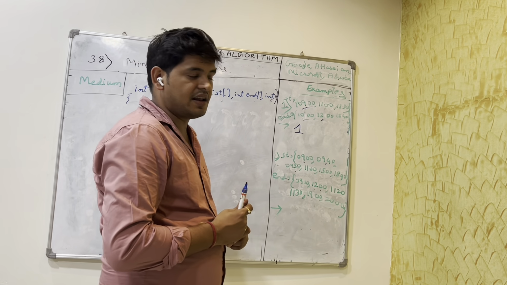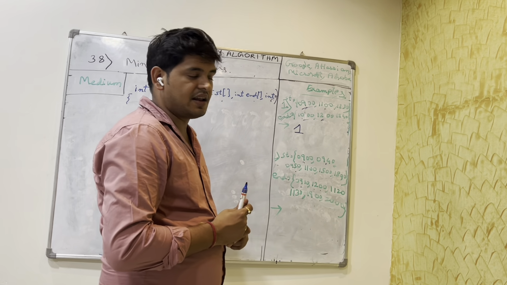Now in the first platform, the 9 and 9:10 train is done in one platform, and the 9:40 and 12 train occupies it. Now the next train comes at 9:50, so we have another platform for this 9:50, and this goes at 11:20. Now we have two platforms.